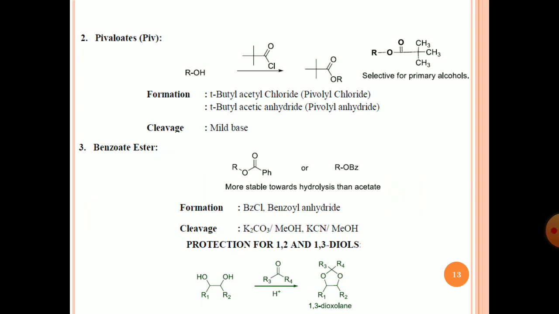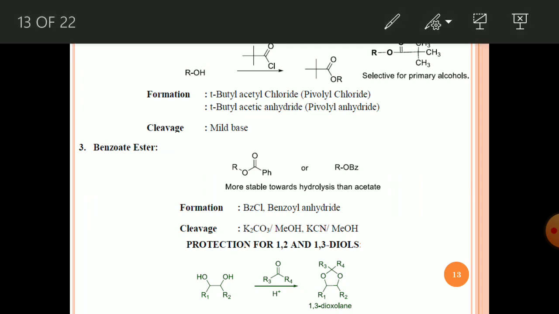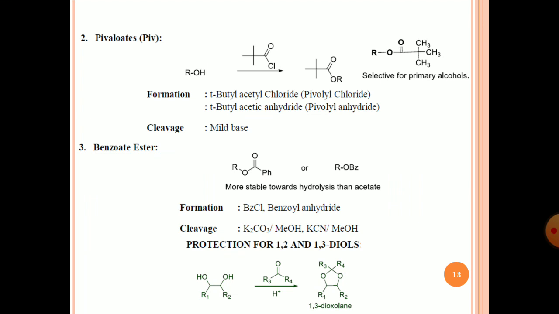The second ester is the pivalate. What is this pivalate? It's just tertiary butyl acetyl chloride. If you treat an alcohol with this tertiary butyl acetyl chloride in the presence of some base, you will get this type of compound, and this is called the pivaloyl ester, pivalate. Formation is simple: just take this chloride with base, or you can use the anhydride, the so-called pivaloyl anhydride, and you will get this pivaloyl protected ester.